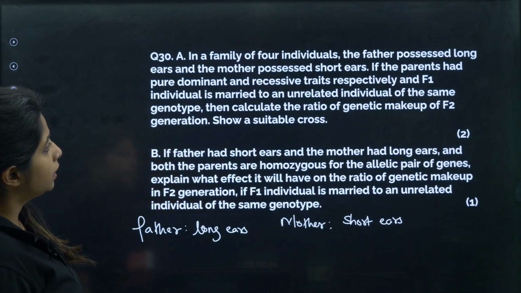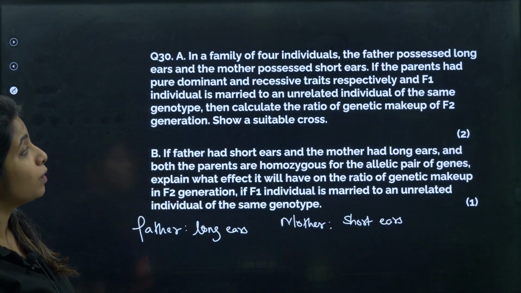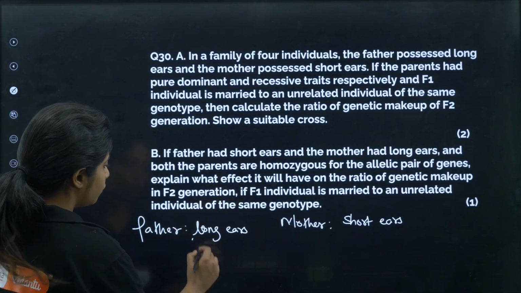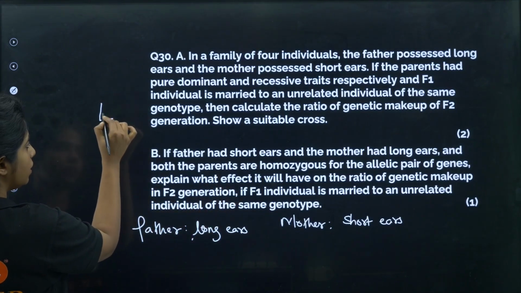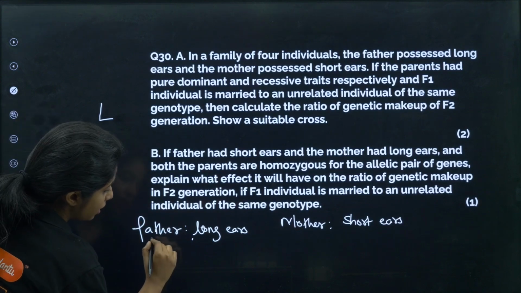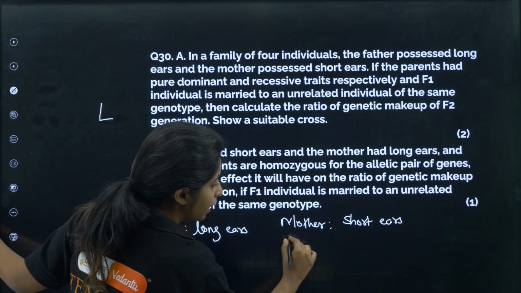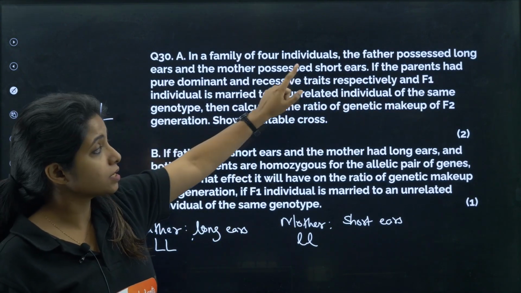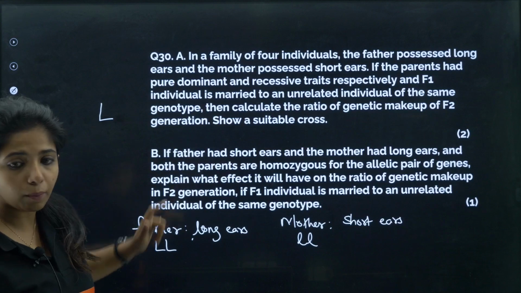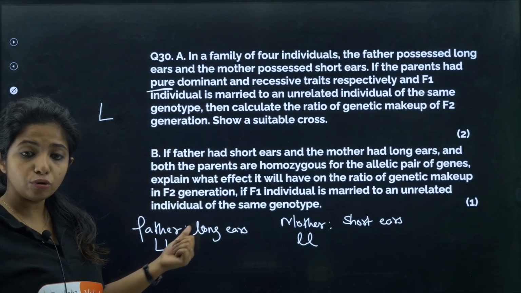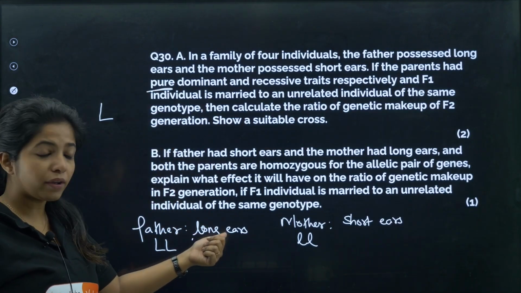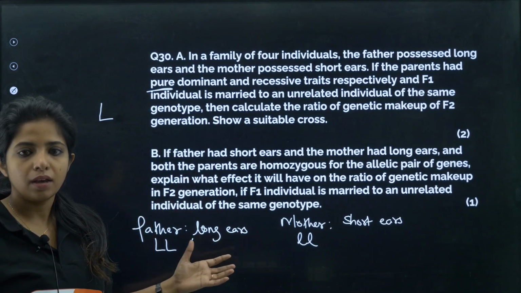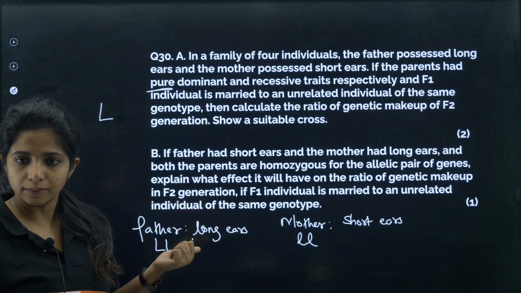Now, the parents had pure dominant and pure recessive traits respectively. That means, for example, if long ears is the dominant trait, then it will be denoted as capital L. Then the father has capital L and the mother has small l, which is what is written over here. How did I come to know that long ears is the dominant one? Because it is long, basically a larger size, and also it is usually mentioned like that itself.